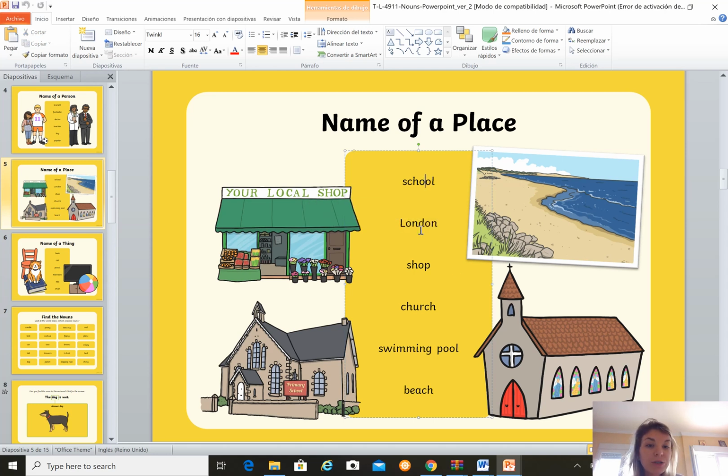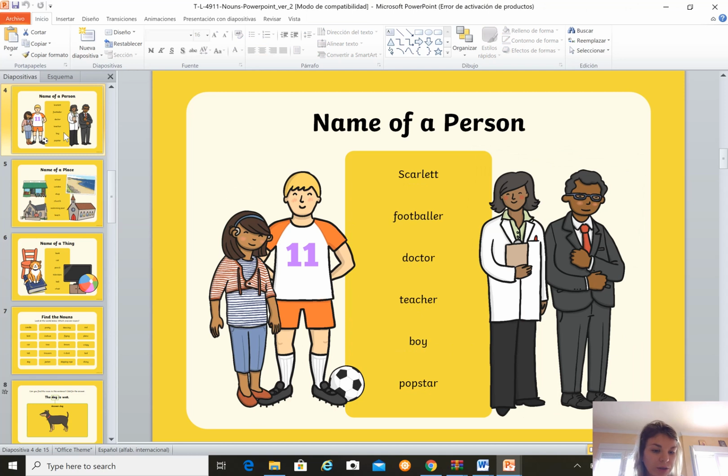The other ones don't because these are common nouns. These are things that we find all around us. Beach, swimming pool, dog, boy, girl, and I think that's about all I need to go through.